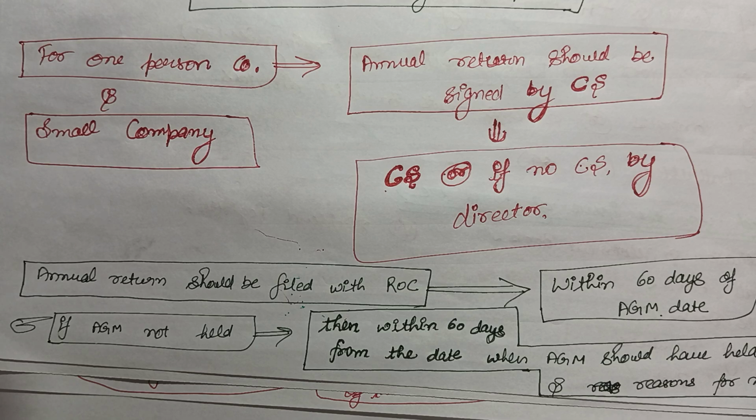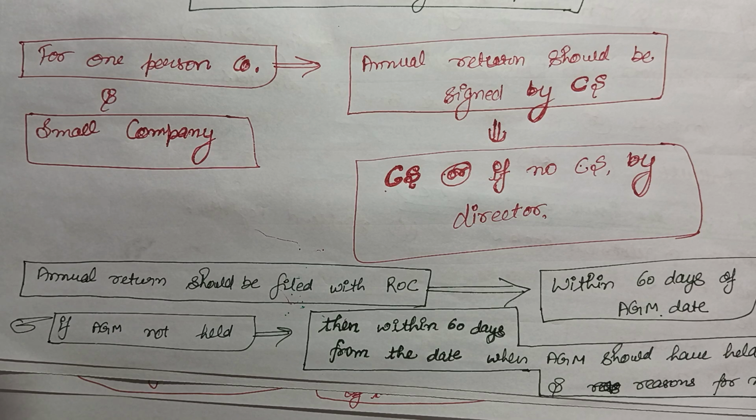But if the AGM is not held due to any reason, then the company should submit the annual return within 60 days from the date on which the AGM should have been held. Like if the company decided that the AGM should have been held on that date, but the AGM could not be held, then the company should submit the annual return to the ROC within 60 days from that date, with the reasons for not holding the AGM.